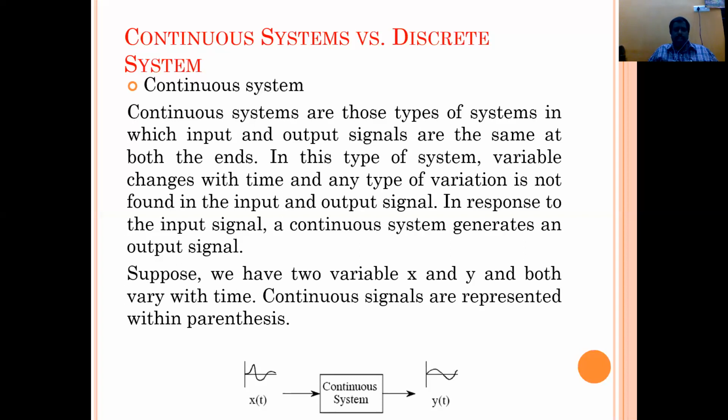Suppose we have two variables x and y, and both vary with respect to time. It is a time variant system. Continuous signals are represented with this diagram. You see, x of t is given like this, and this is a continuous system. y of t is given like this. It may vary with respect to time, but we are giving it continuously with respect to time.